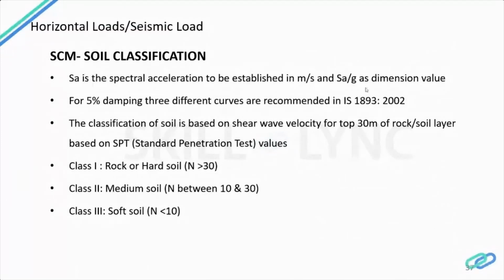The soil classification value we get from the soil report. Sa is the spectral acceleration, established in meters per second squared, and Sa by g is the dimensionless value. There we use 5% damping as per the curves given in IS 1893. I think I've given that value also.